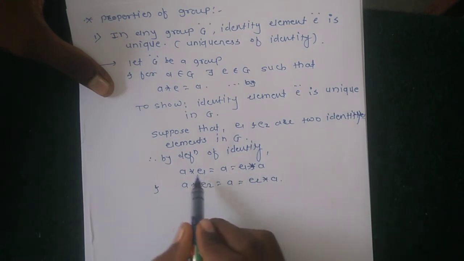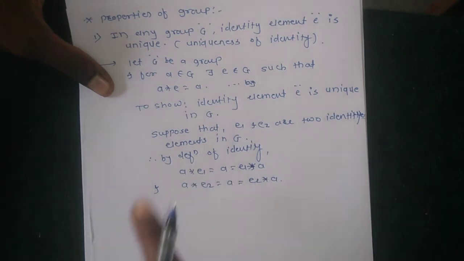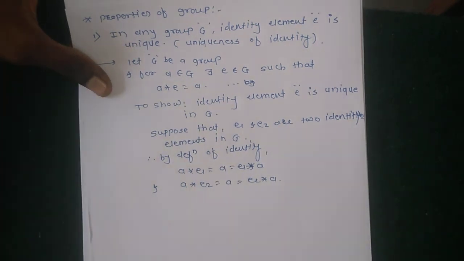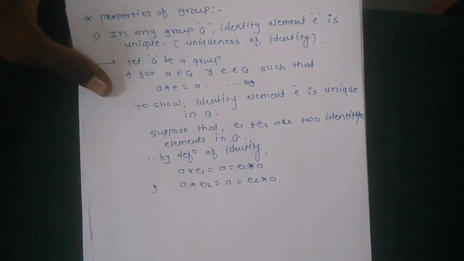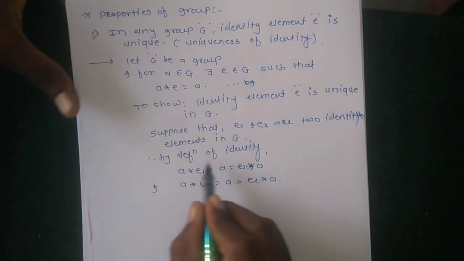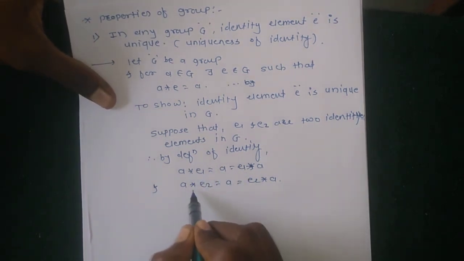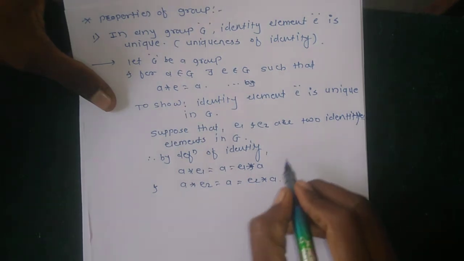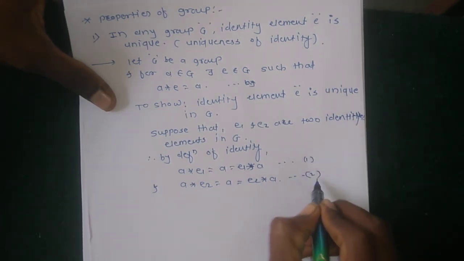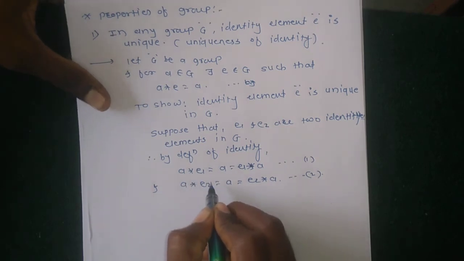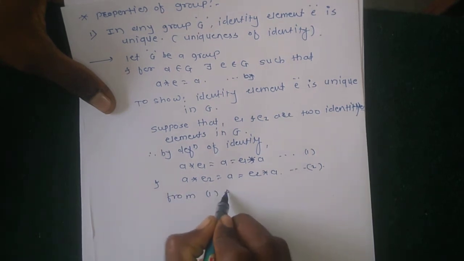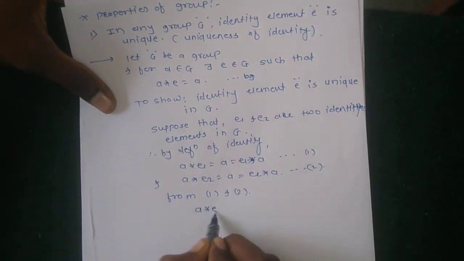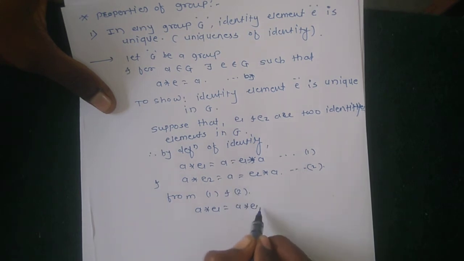This is a binary operation. G is a group, so there is some binary operation defined here. The binary operation is not known here, but G being a group means one binary operation is applied. By using identity, A star E1 equal to A itself and A star E2 equal to A itself. Here A has two values, which implies that A star E1 and A star E2 are equal. Therefore, from 1 and 2, A star E1 equal to A star E2.